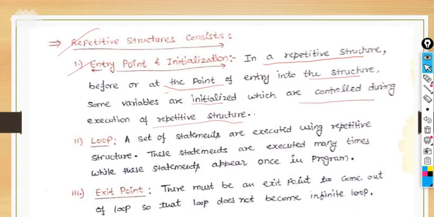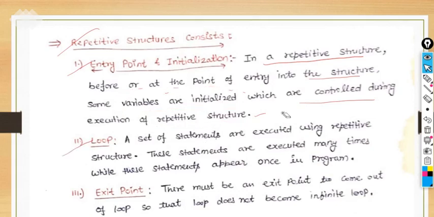So some entry point and some initialization will be there in the repetitive structure.